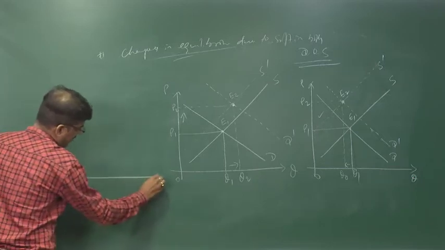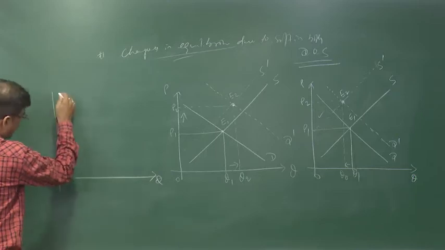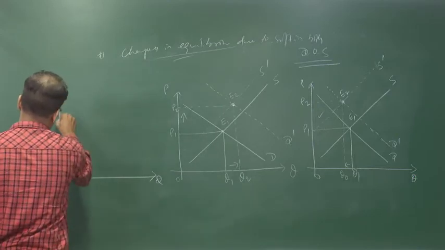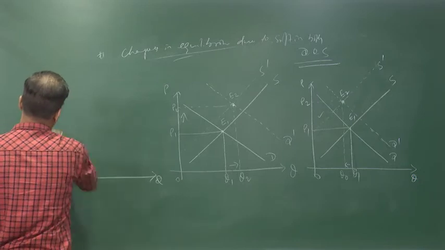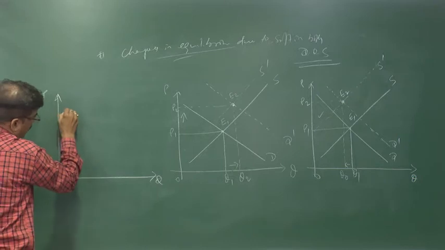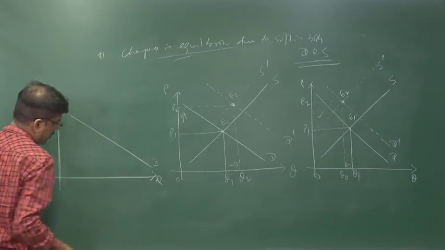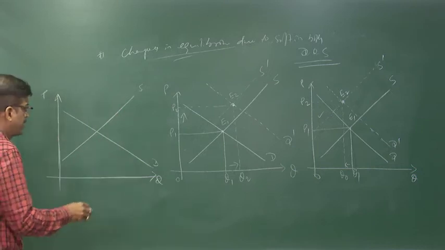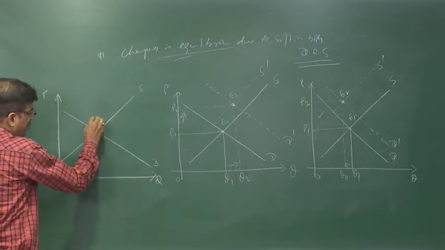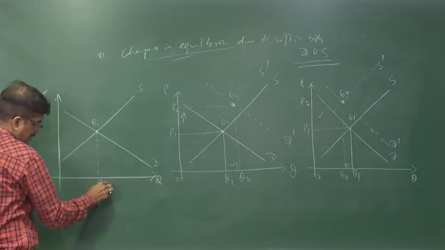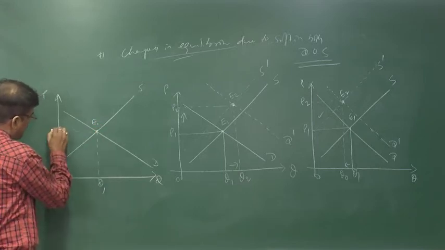We take the quantity here and the equilibrium price on this vertical line. The demand curve is downward sloping, the supply curve is upward sloping, and this is the point of equilibrium initially, with the equilibrium quantity and price.